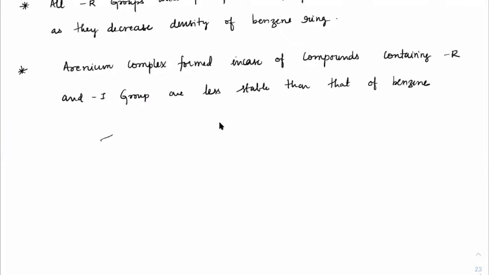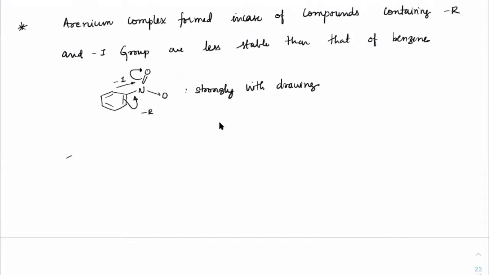So what does this mean? If you compare a group like NO2, you have N double bond O, and a single bond to O minus, and this way it is. Now NO2, by nature it will pull the electrons out, so there is a minus R effect. At the same time, NO2 is strongly pulling by minus I effect, so it is a strongly withdrawing group. Since it is strongly withdrawing, imagine if an electrophile has to approach. See the resonating structures here. Let me put NO2 on the top here. So you have N double bond O, O here.